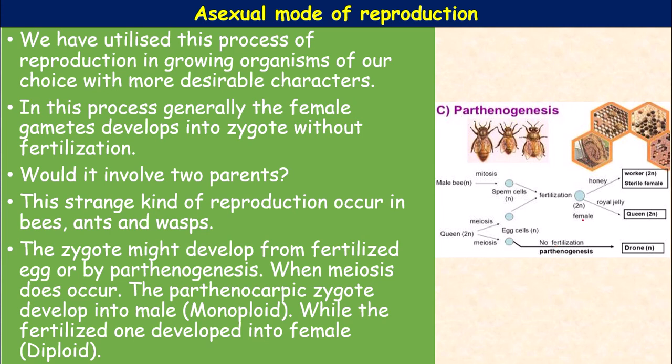If that female eats honey, it develops into a worker bee. The worker bee is a sterile female. Whereas if the same female eats royal jelly, then it develops into a queen. Parthenogenesis in animals; in plants, we call it parthenocarpy.